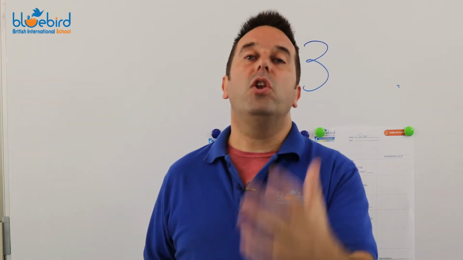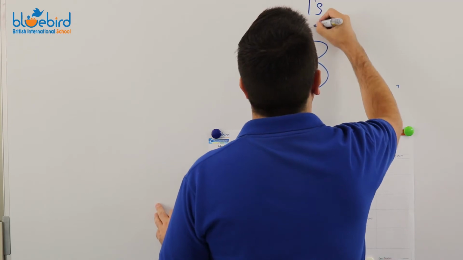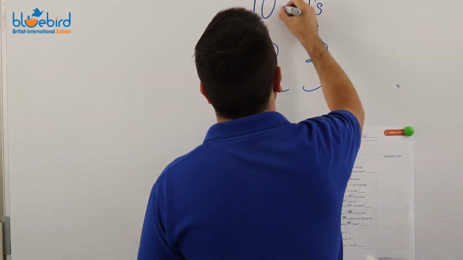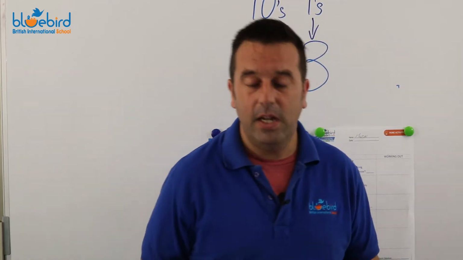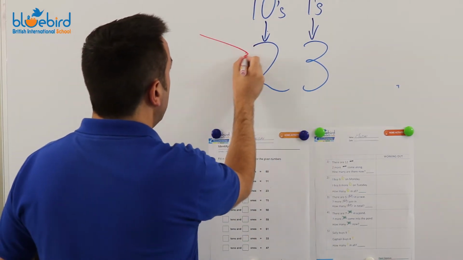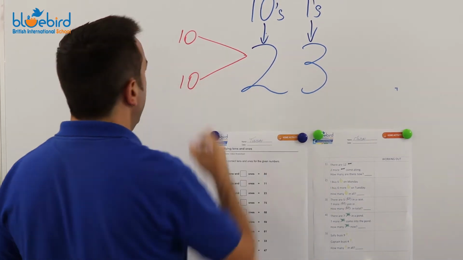First of all, we went over the 1's, the 10's, even the 100's. Here is the 1's, and here is the 10's. So how many does it have? 20 is 10, 10.